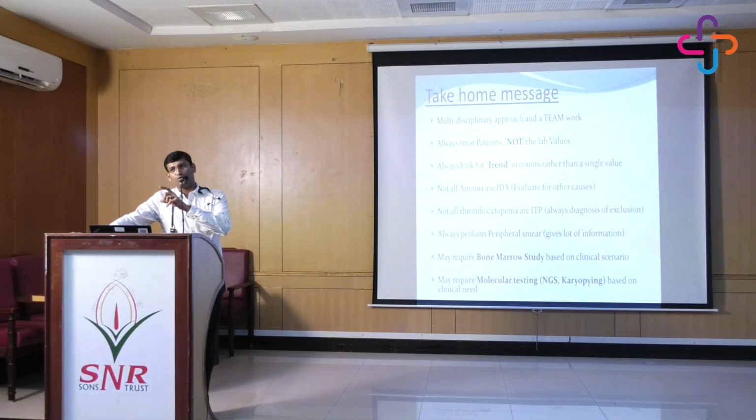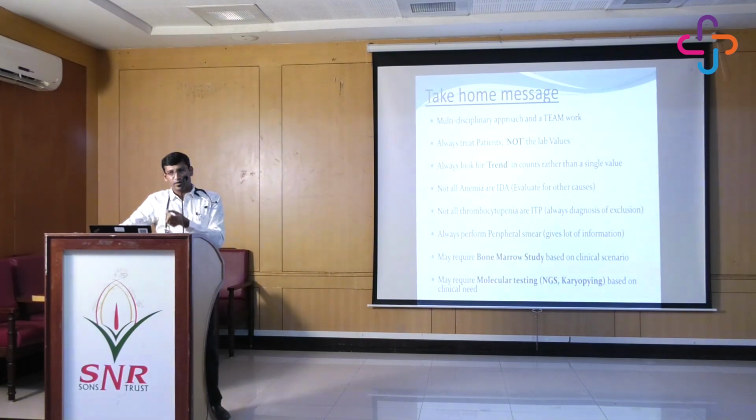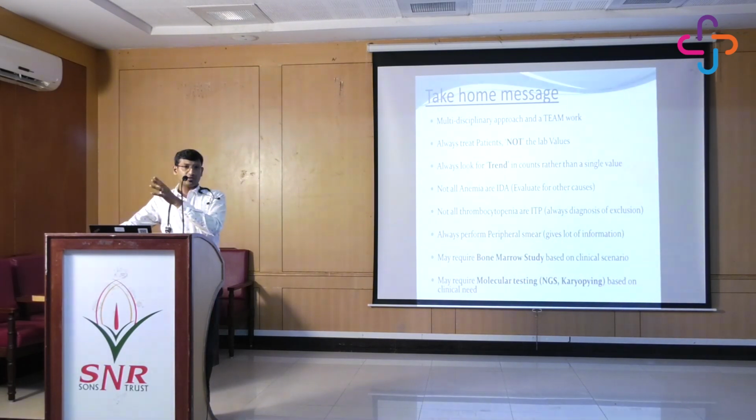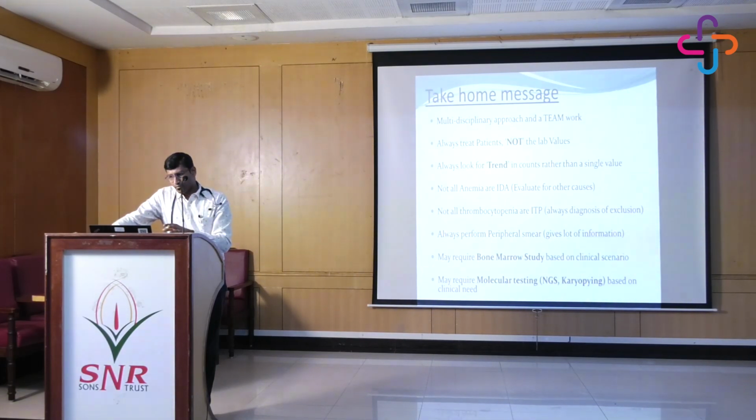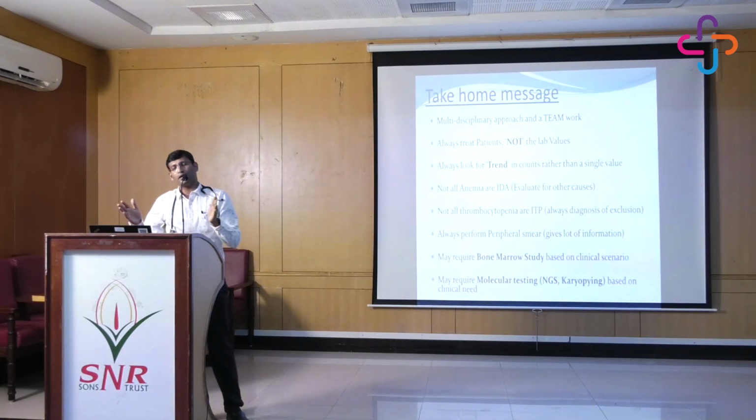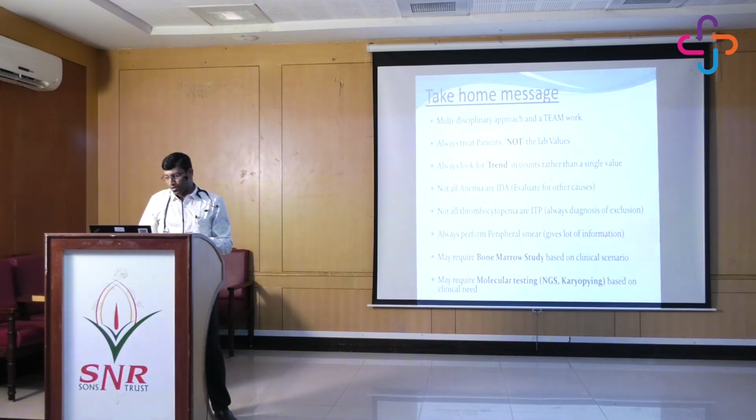Even though we tend to check most of the lab tests, we still need to treat only the patient, not the values. Just because some values are low, we need not jump in and treat. For example, in a patient with a hemoglobin of 8, we need not transfuse because the hemoglobin is low until we get the diagnosis. So always look for the trend, because no single count is going to give a diagnosis. We always look for the trend rather than a single value.